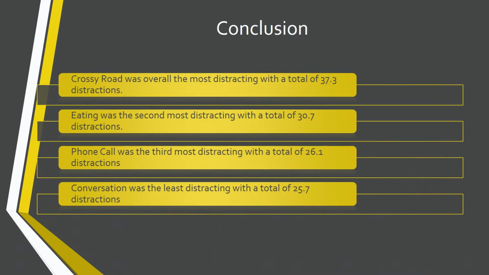Overall, Crossy Road turned out to be the most distracting, followed by eating, then the phone call, and lastly, the face-to-face conversation. But all 4 independent variables were very distracting to the drivers, proving that cell phone use is not the only thing to stay away from on the road.